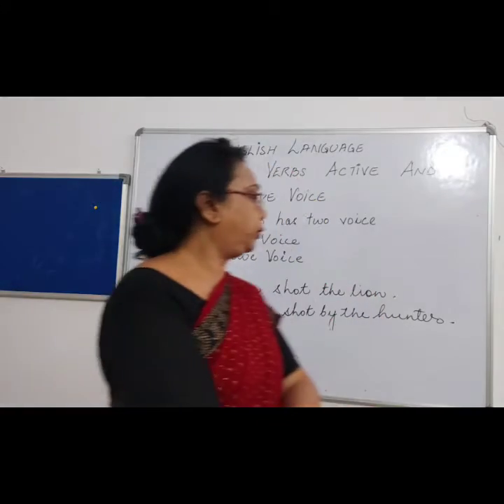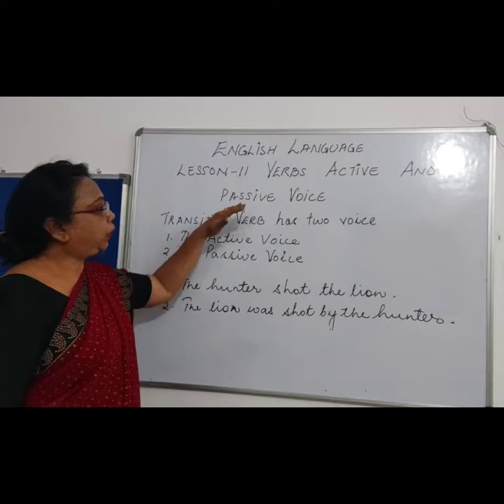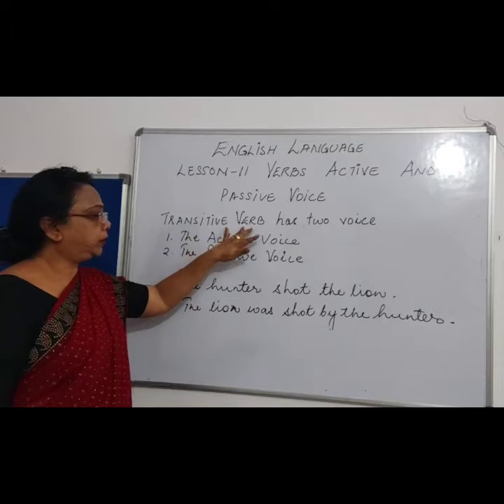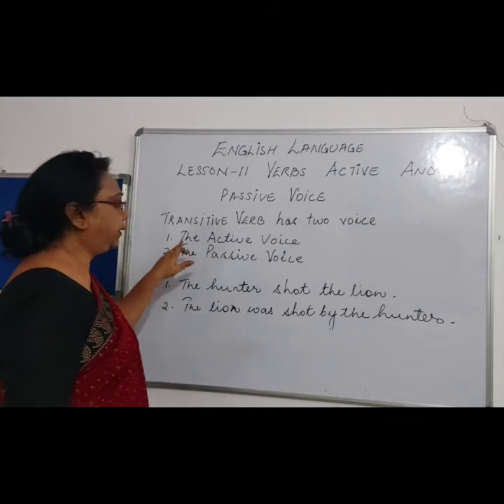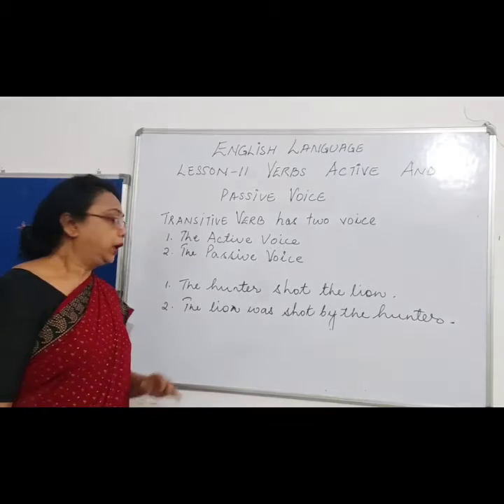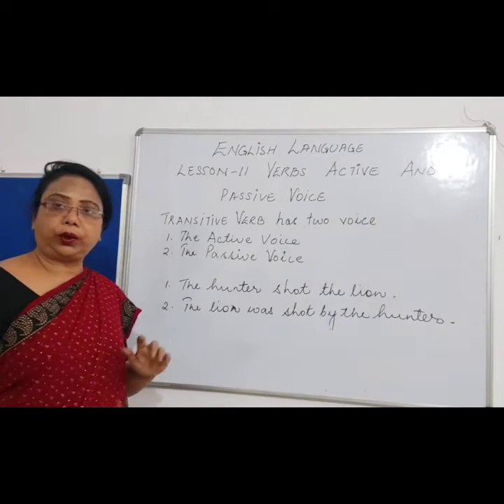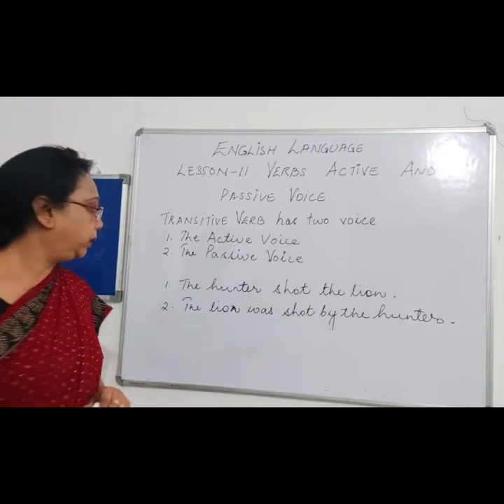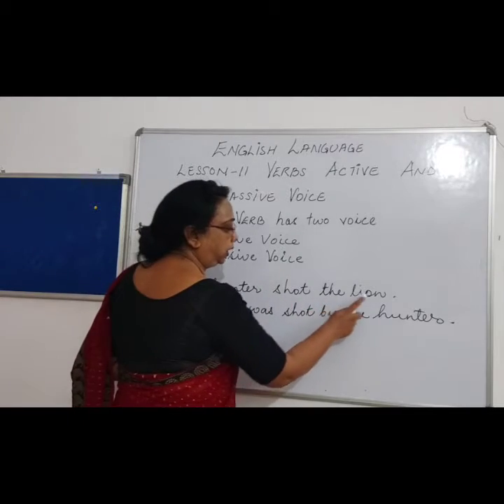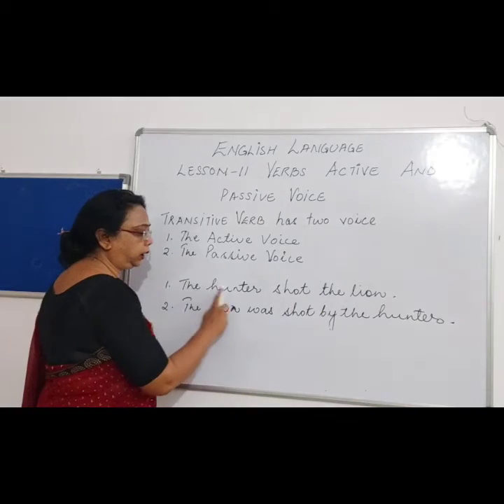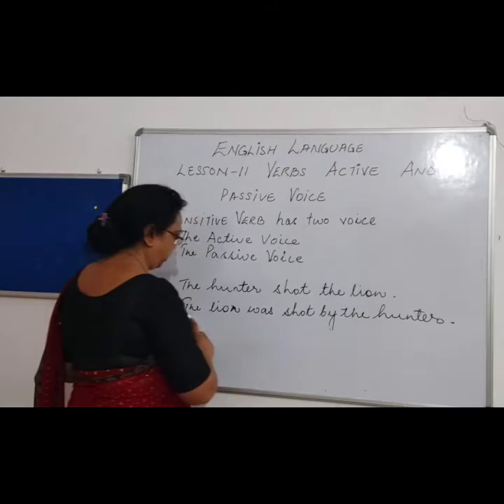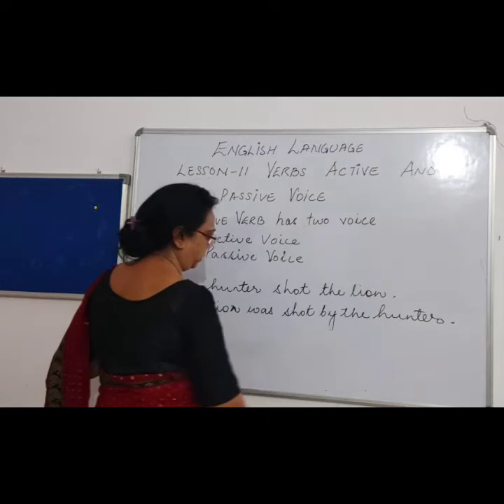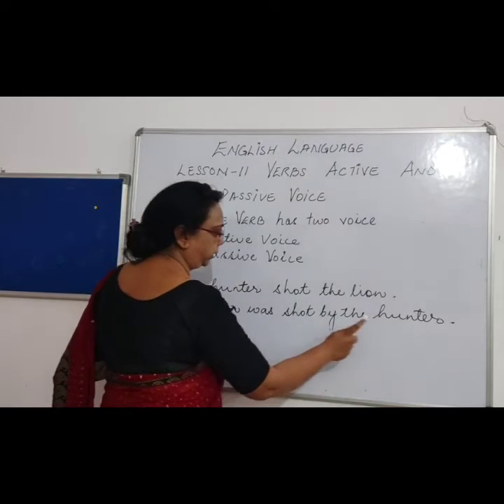Now in today's class I'll be talking about the two voices. Now in the transitive verb, there are two types of voice, that is active voice and passive voice. Now I have two sentences written over here. Read them carefully and try to understand what is written. The hunter shot the lion. Again I am reading, the hunter shot the lion. Second sentence is, the lion was shot by the hunter.